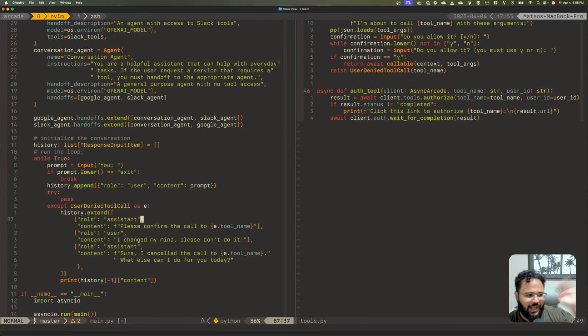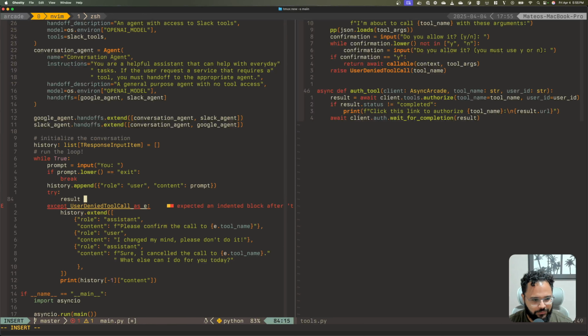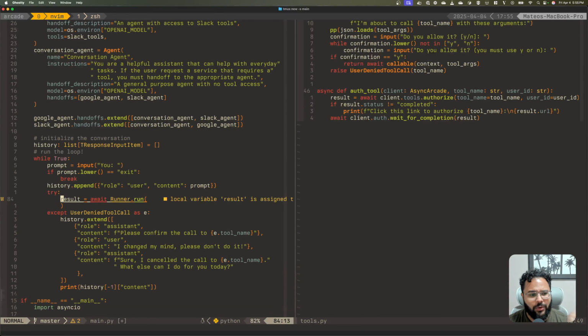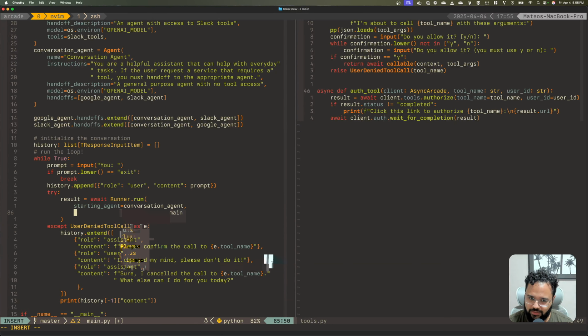And now the last, but pretty much most important part, we need to actually call the Agents SDK and pass the prompt and keep everything rolling, right? So we're going to say result equals await runner run. So what are we running? We say starting agent is the conversation agent, then input is the history and everything that happens here.